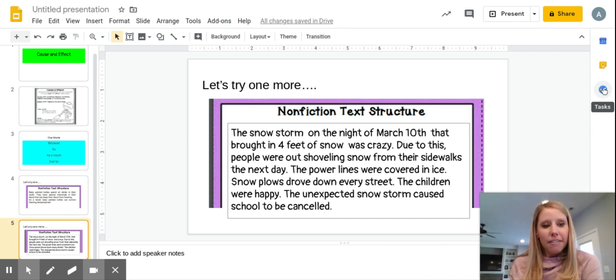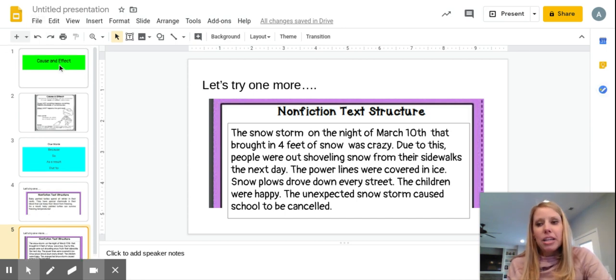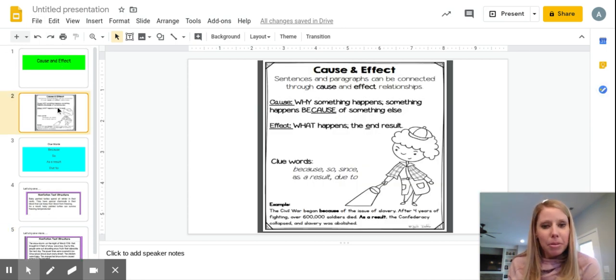So cause and effect, remember and think about a cause is why something happens, and then the effect is what happens because of the cause. So you guys are going to read an article next about volcanoes, and you're going to be looking for those causes and effect relationships. So keep those clue words in your head about words like because, so, since, as a result of, and due to. And they will help you to figure out what is the cause and the effect relationship.